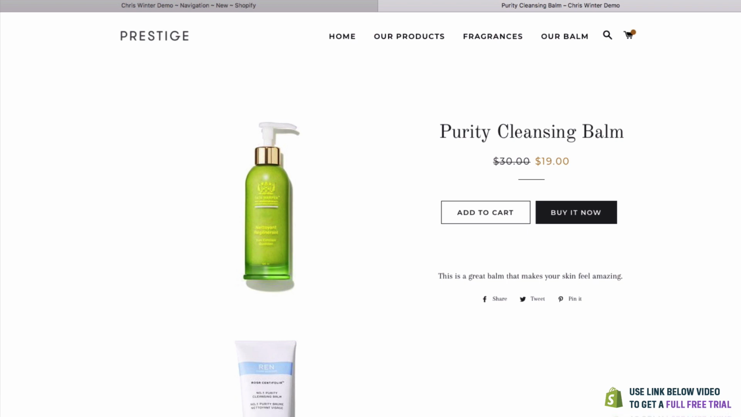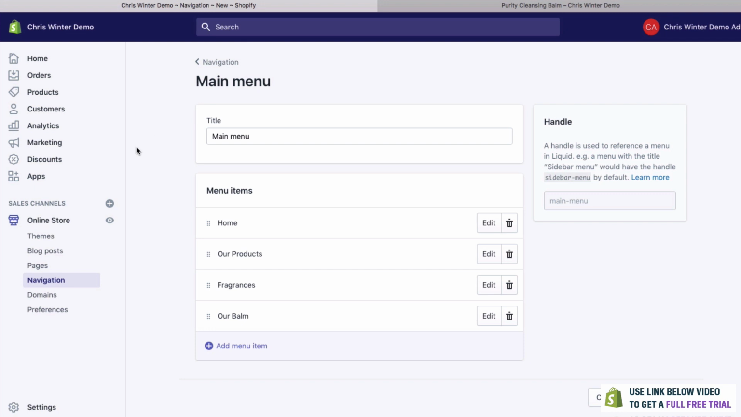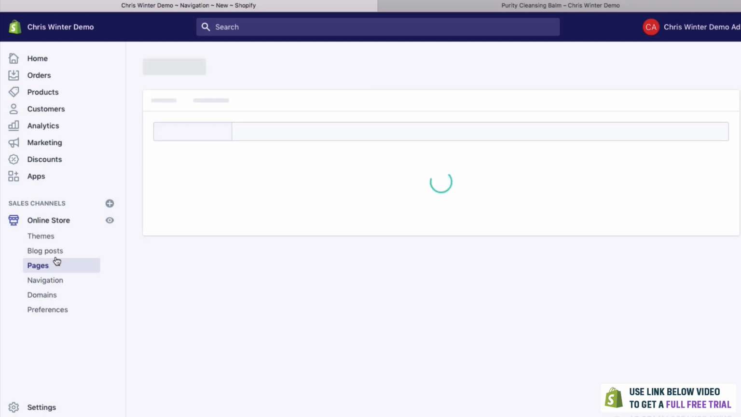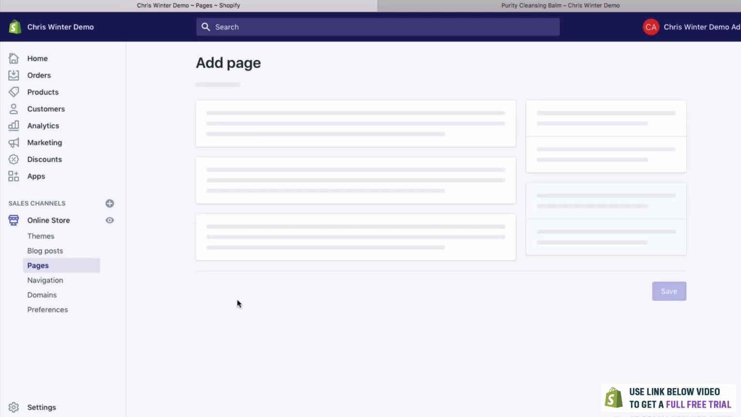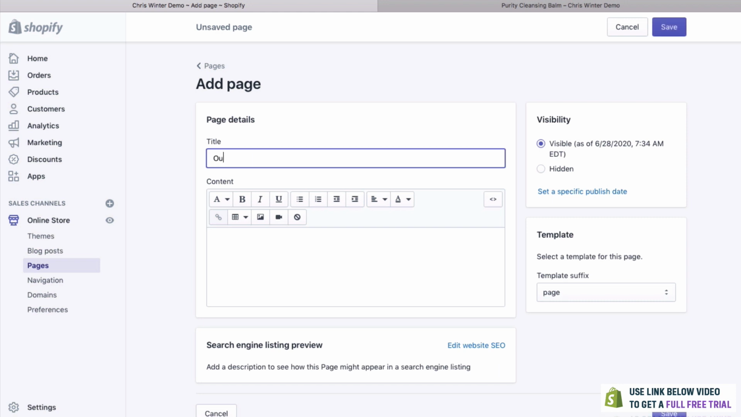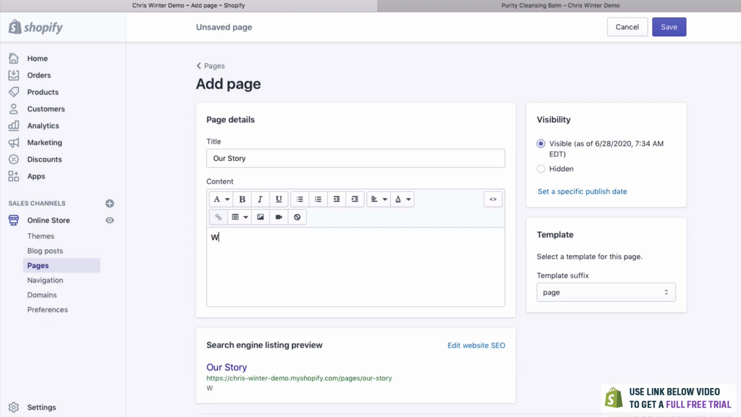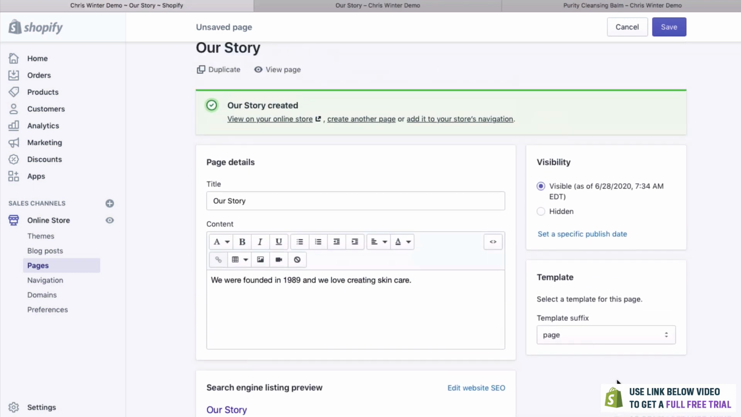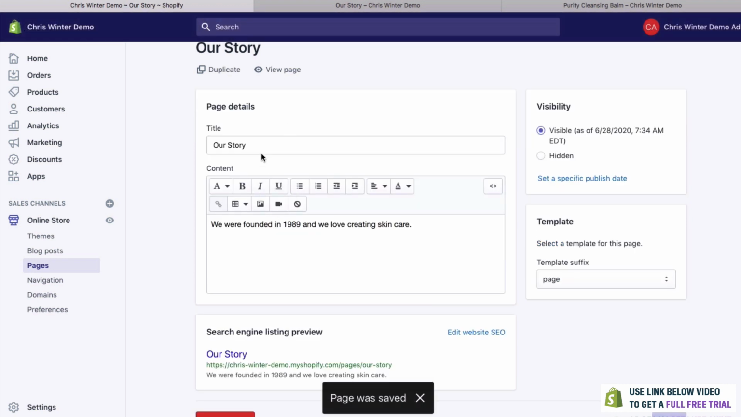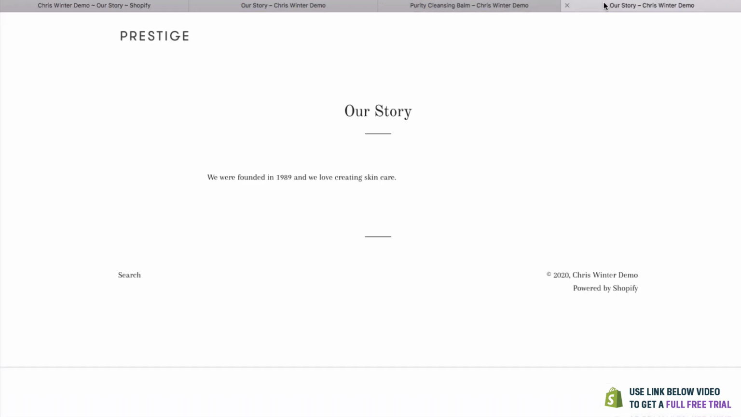So easy. But what about an About Us page? Let's create an About Us page. People need to know about you and your company. So to create a new page, you go to Pages on the left here. And of course, you just click Add Page. So let's write an Our Story page. And you can simply type whatever you want. We were founded in 1989 and we love creating skincare. And let's now take a look at how that looks once we've saved it. Click View Page. And there we go.